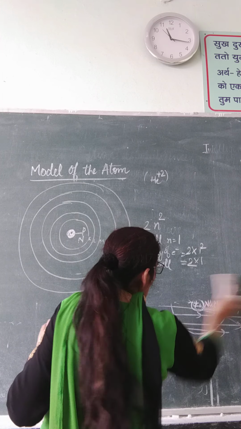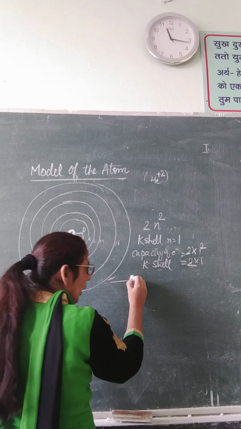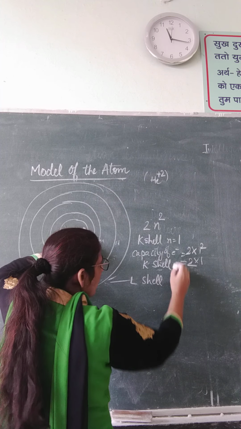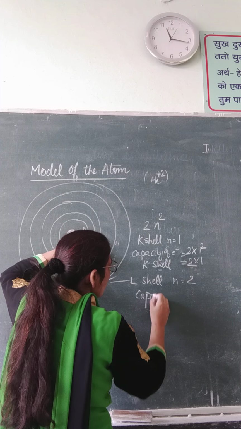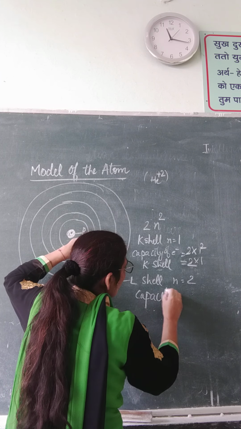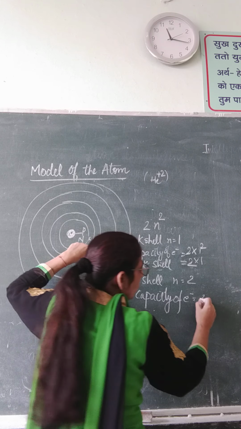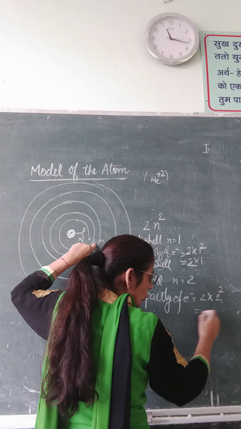For the L shell, do with me. What will it be? It is the second shell, so n is equal to 2. So the capacity of electrons in the second shell is 2 into 2 square. 2 square is 4, and 4 twos are 8.